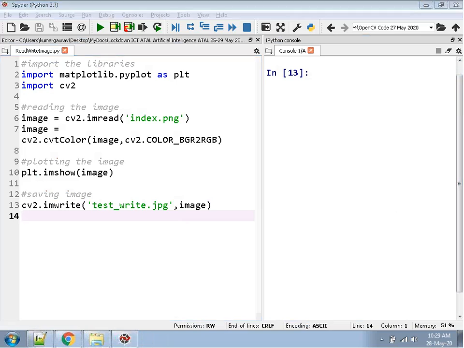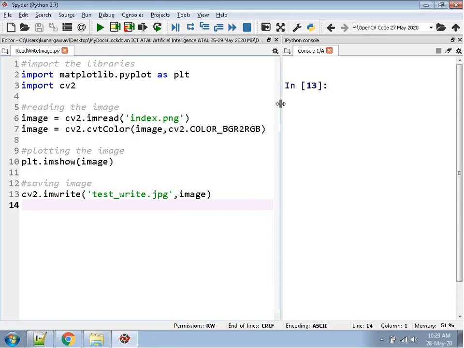Is this point clear to all of you? This is very basic: how to read and write a particular image. This is the simplest, the very beginning of OpenCV, how to simply read a particular image and then how to plot it.